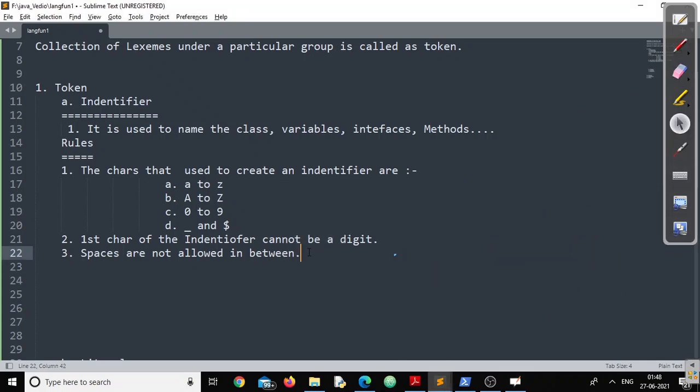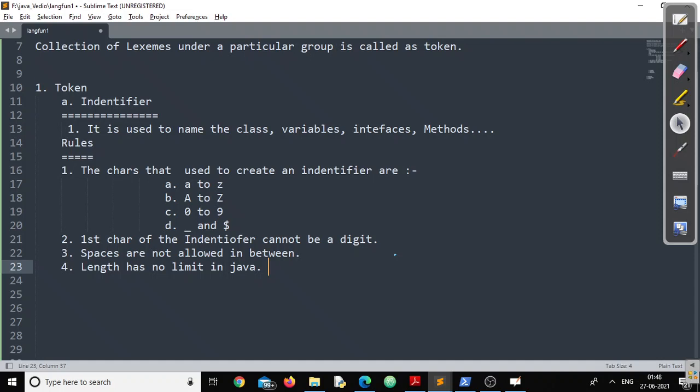And the fourth point, a very important point: what should be the maximum length of a variable, of an identifier? Remember, length has no limit in Java. Most people think the maximum length allowed in Java is 32. No. By rule, you can go up to any number of characters.